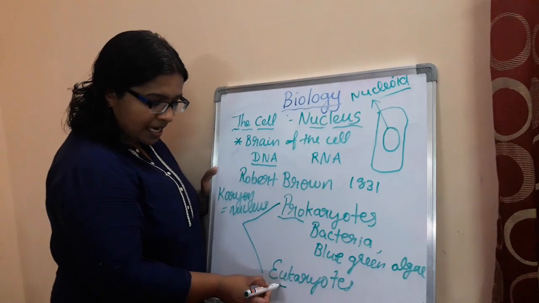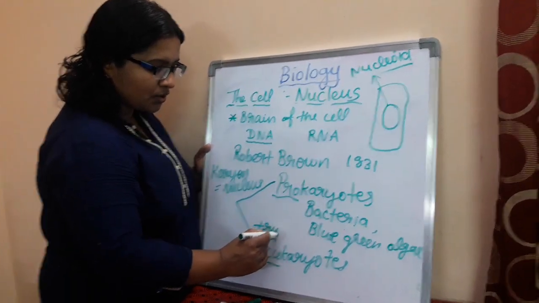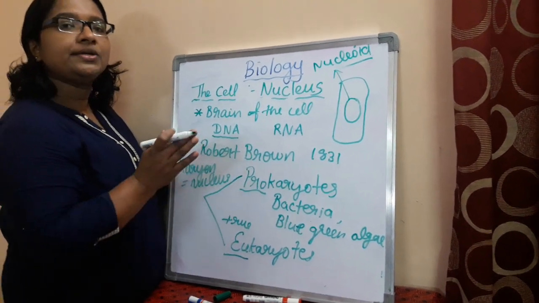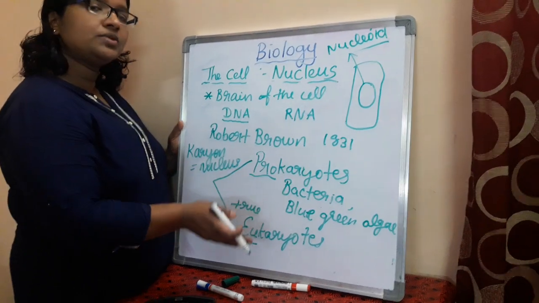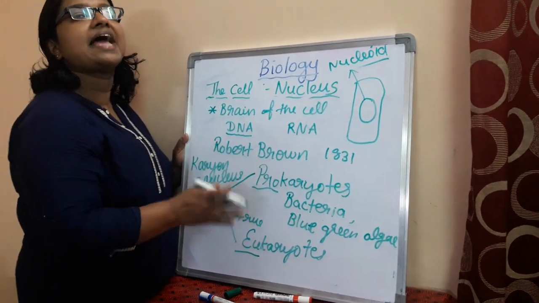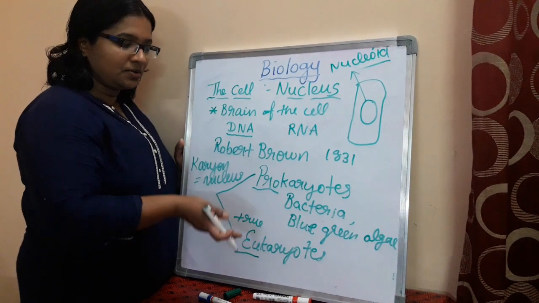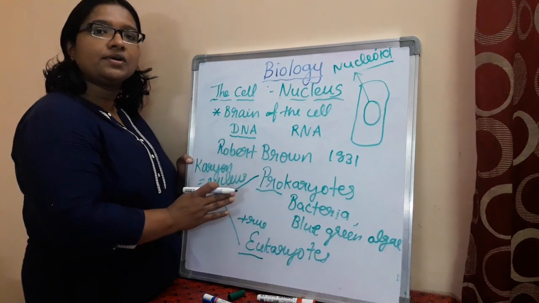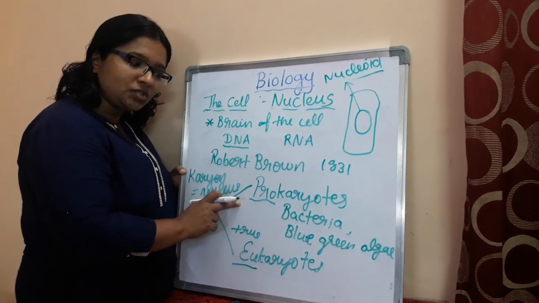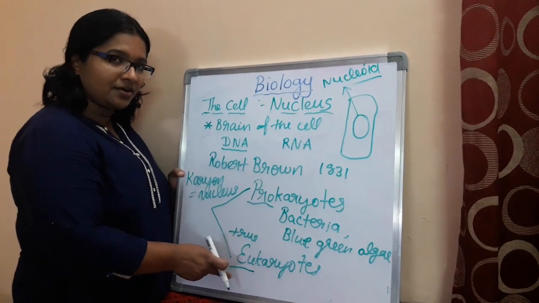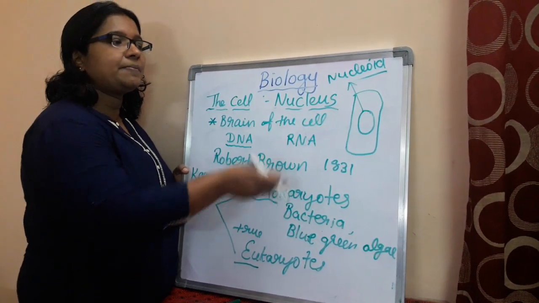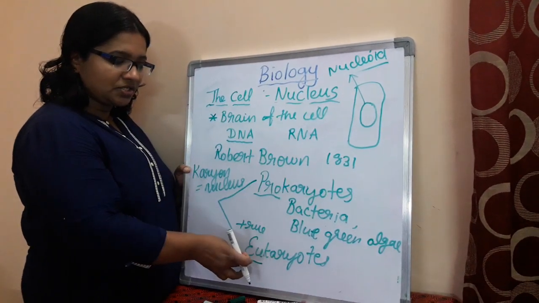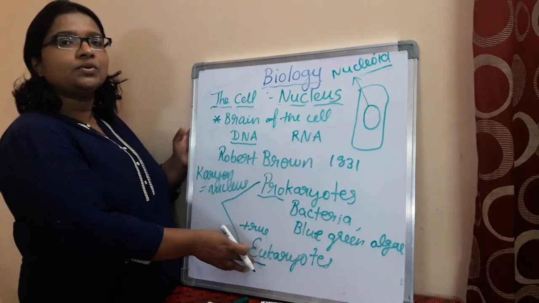Whereas in eukaryotes, eu means true. Karyon, I told you, is nucleus. So in eukaryotes, a well-defined nucleus is present, and that you could see in case of all higher plants and animals. Understood? So don't forget, based on the presence or absence of a well-defined nucleus, organisms can be classified into two, prokaryotes and eukaryotes. In prokaryotes, it is represented in the form of a circular DNA, that is to be called nucleoid. Whereas in eukaryotes, a well-defined nucleus is present.